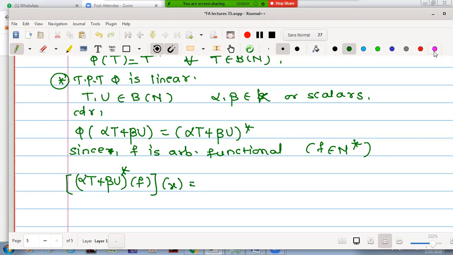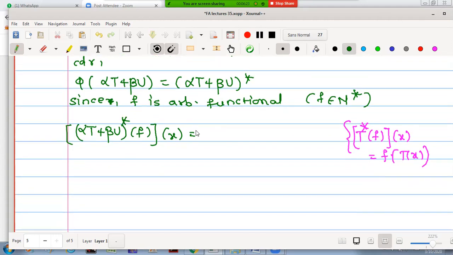Let me change the color of my pencil to show you the definition. If T star is a conjugate operator operated on a functional, and later the composition is operated on a vector, it is defined as f of T of x. Therefore, let us use the definition in order to prove the result. Here I'll write f of (alpha T plus beta U) operated on x. This is by definition.